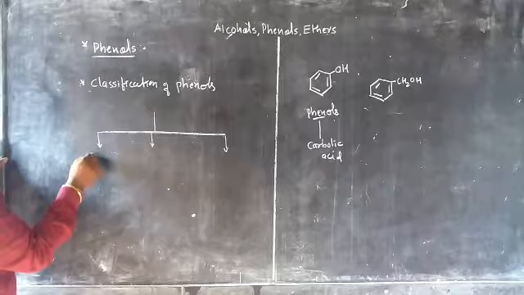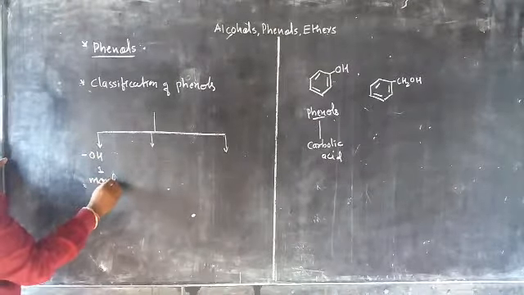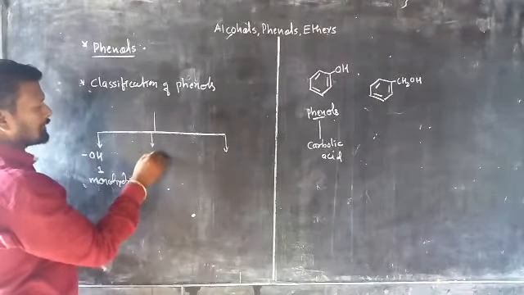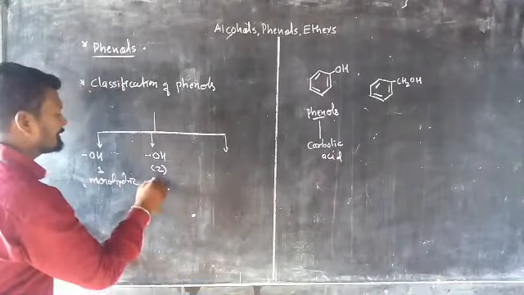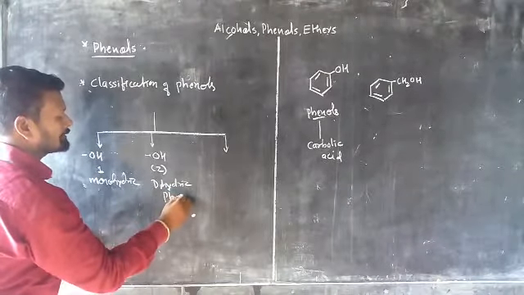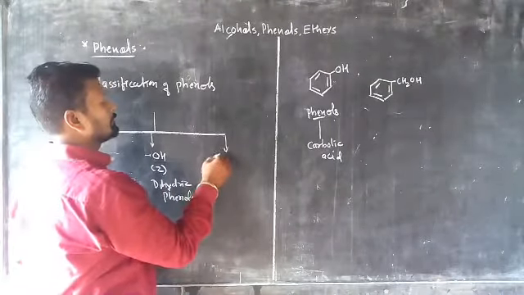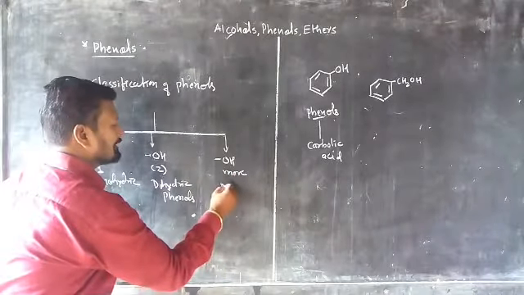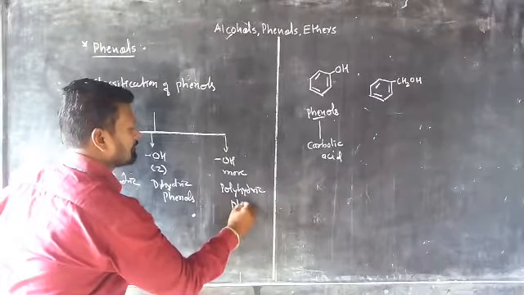If there is one OH group attached, then it is known as monohydric phenol. If two OH groups are attached, then it is known as dihydric phenol. If there is an attachment of more OH groups, then that condition is known as polyhydric phenols.